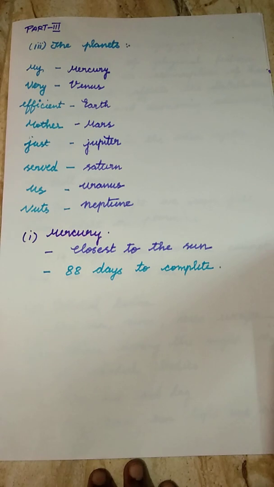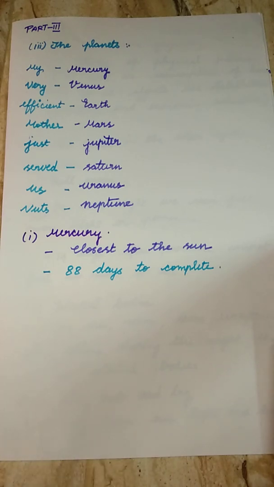The first planet we are going to see is Mercury. Mercury is the closest to the sun. When you take the solar system family, you can see the sun, and next to it the first planet is Mercury. You can see the distance between Mercury and the sun. It is very close. Mercury takes 88 days to complete one round of the sun. How many days will it take, children? It will take 88 days to go around the sun.